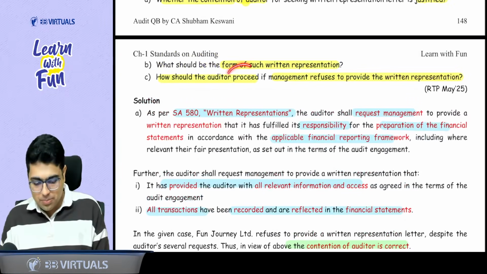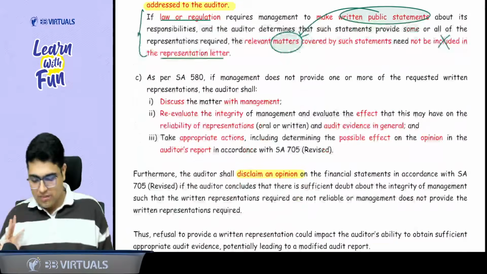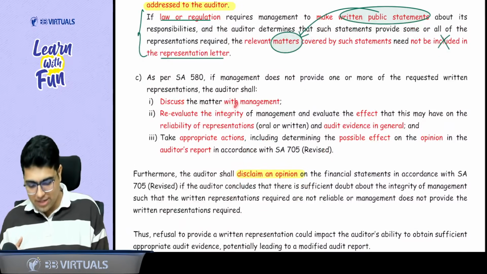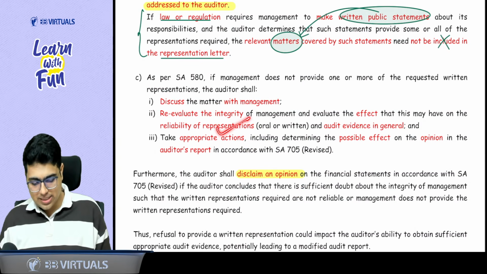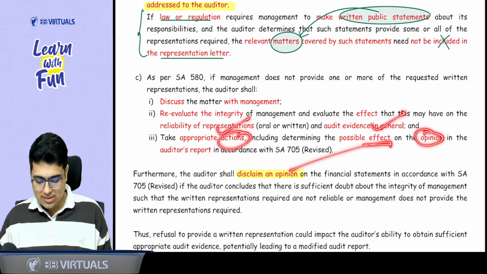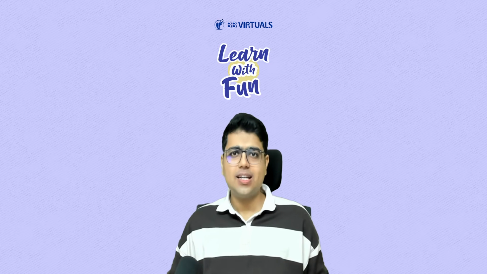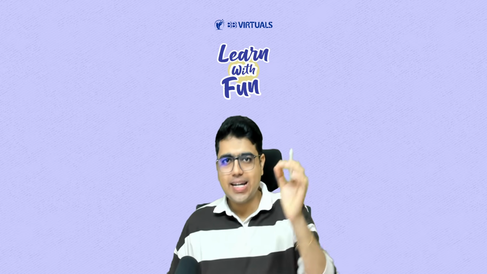Next part of the question: how will the auditor proceed if the management refuses? This is a direct question. Three steps to be done. First, discuss with the management, reevaluate the integrity, and assess the impact on other representations and evidence in general. Lastly, take action, that is the effect on the opinion: you should give a disclaimer of opinion. Is everything till here clear? Yes sir. Take 2 sips of water.